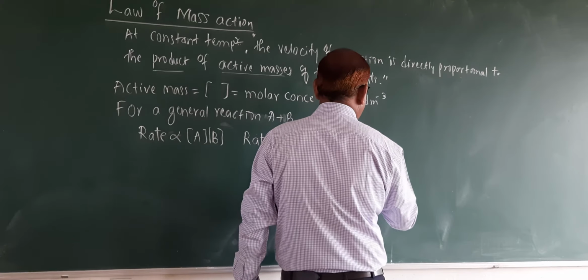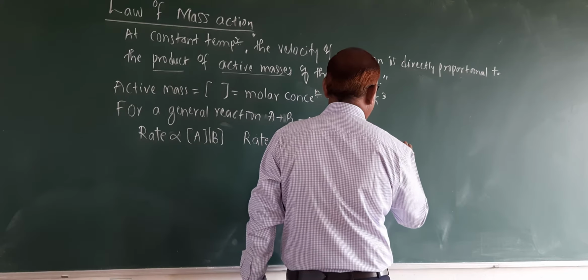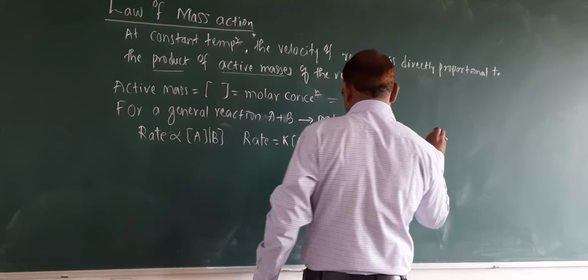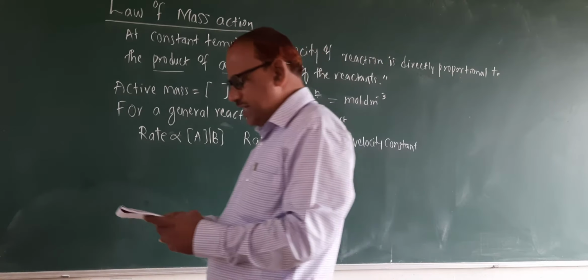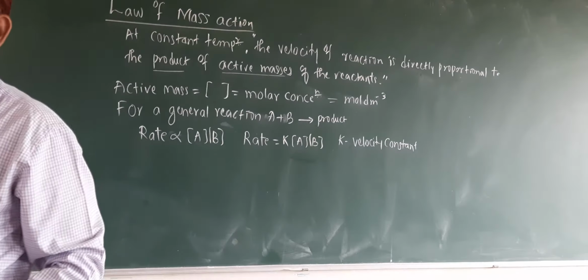K is called a rate constant or velocity constant. That is the meaning of law of mass action.